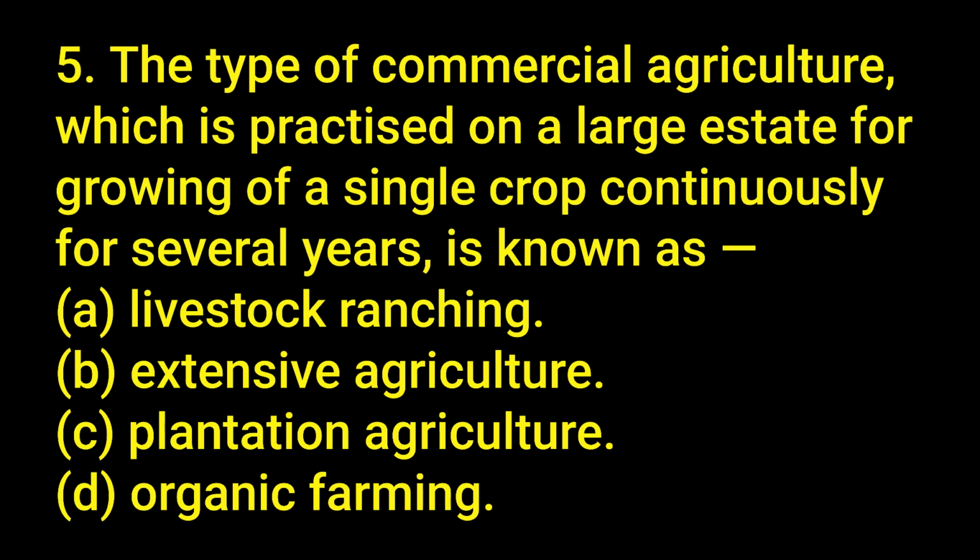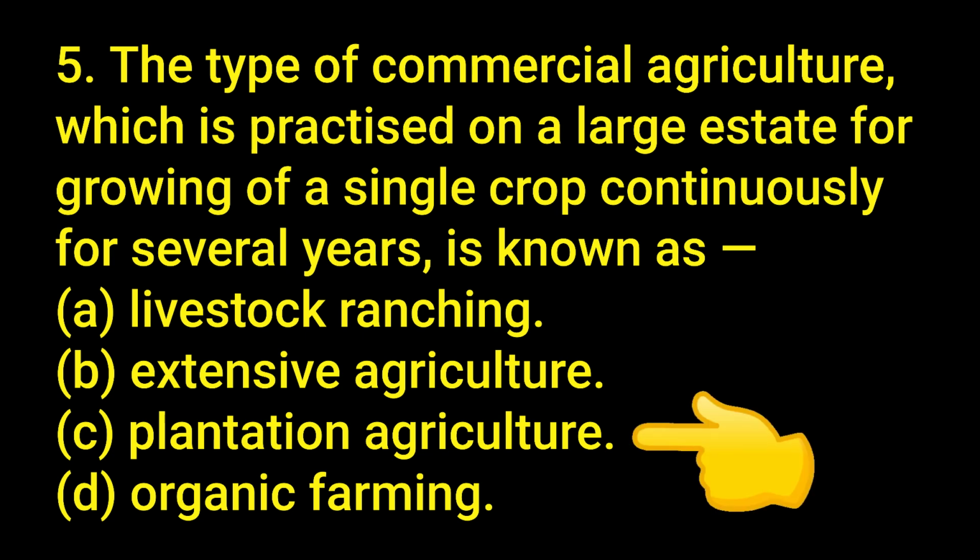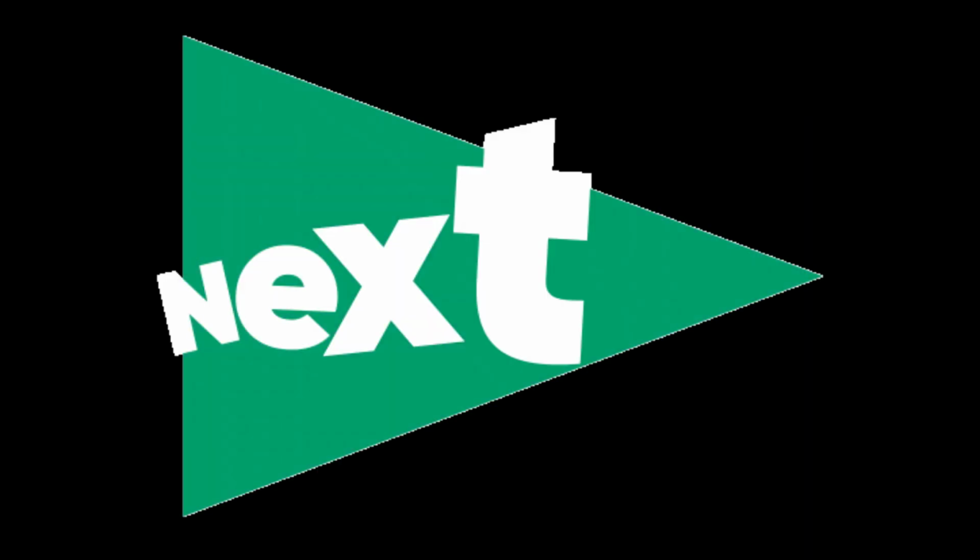5. The type of commercial agriculture, which is practiced on a large estate for growing of a single crop continuously for several years, is known as A. Livestock ranching. B. Extensive agriculture. C. Plantation agriculture. D. Organic farming. Answer C. Plantation agriculture.